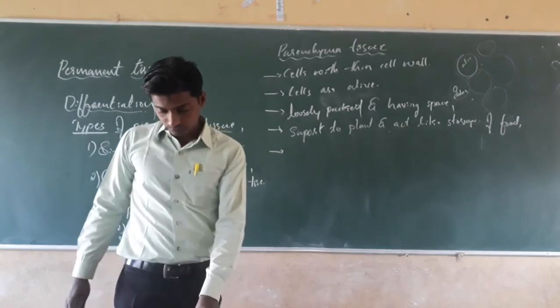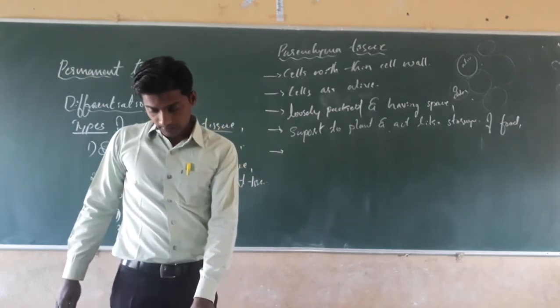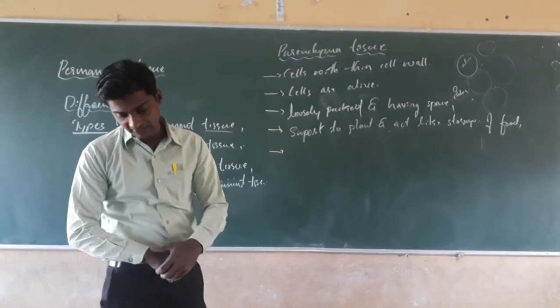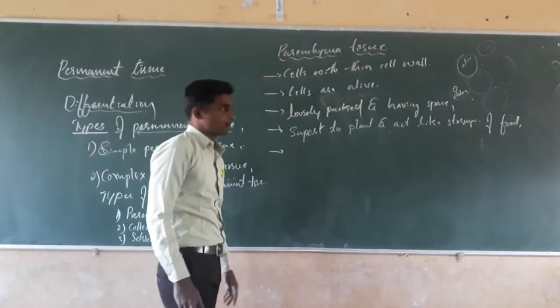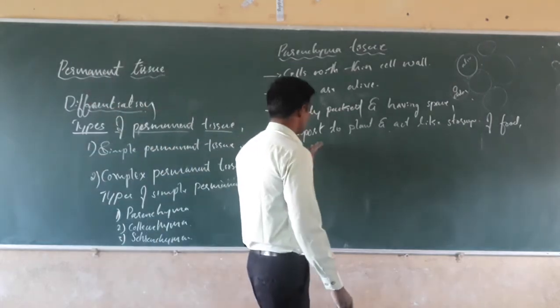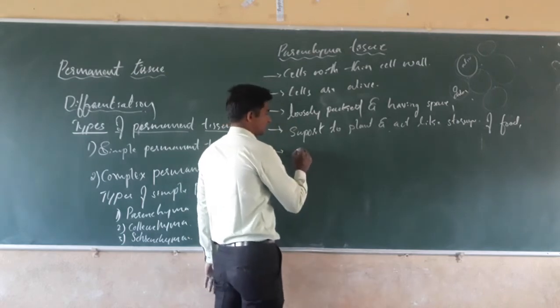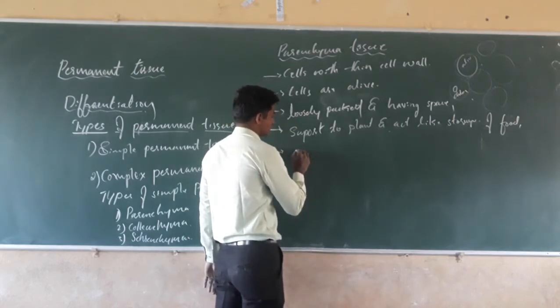Next, such parenchyma cells are called the chlorenchyma. Parenchyma cells that contain chloroplast are called the chlorenchyma.